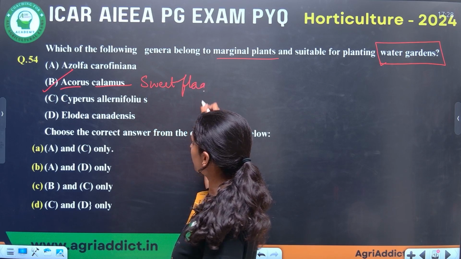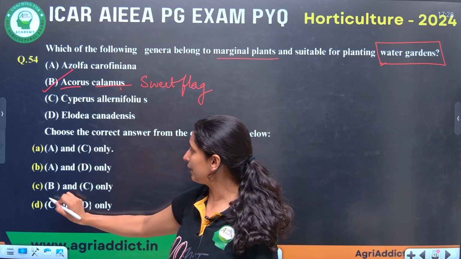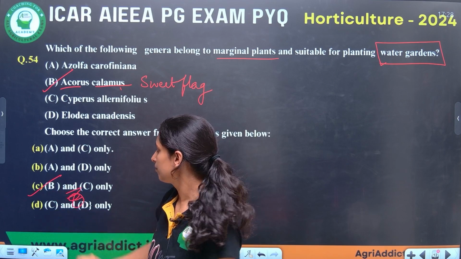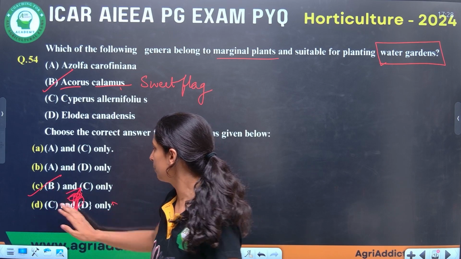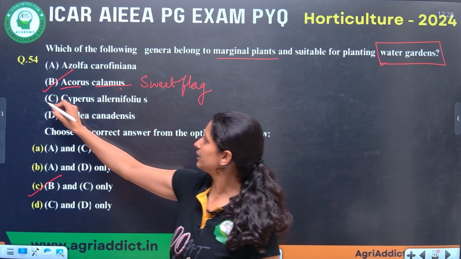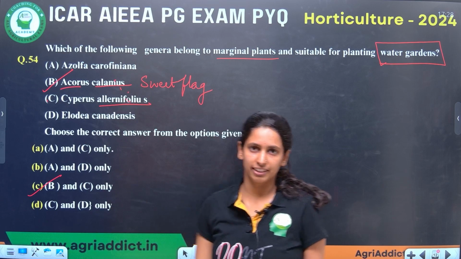If you know this one, you can easily eliminate this option. That is B. In this, only B is an option. C is having only B. So B and C, that is Cyperus alternifolius. These both are used for the aquatic gardens.